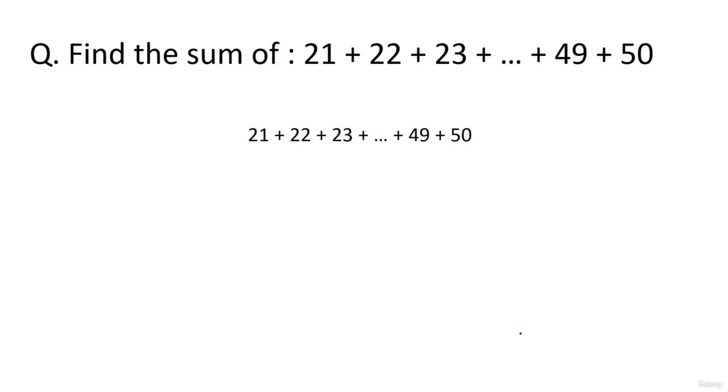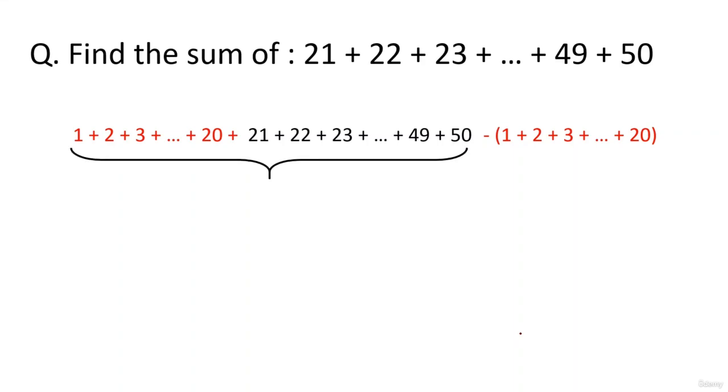Okay, 1 से लेके 20 का sum missing है, right? So we add these 1 से लेके 20 का terms पहले सारे, 1 plus 2 plus 3 up to 20, and we subtract the same thing in the end. Okay, so you're adding something and subtracting something makes no difference, right? But if you observe carefully now, this entire part 1 to 50 becomes sum of the first 50 natural numbers, and जो subtract करेंगे हम लोग वो क्या है, sum of the first 20 natural numbers.